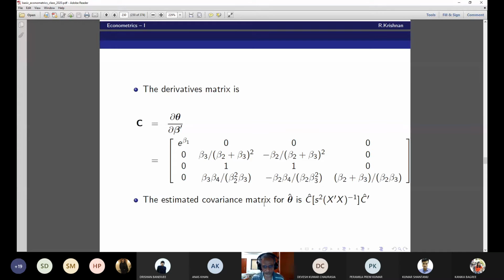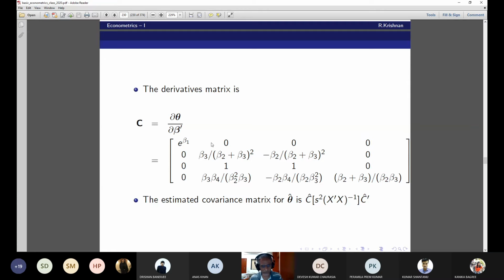First row? Yes, sir. And the second row, similarly, third row, and the fourth row, as Kanika pointed out, I need a minus there, minus beta 3, beta 4. And this is it now. Now this is my C. When you want to estimate it, you just replace all the unknown quantities with the estimated quantities.